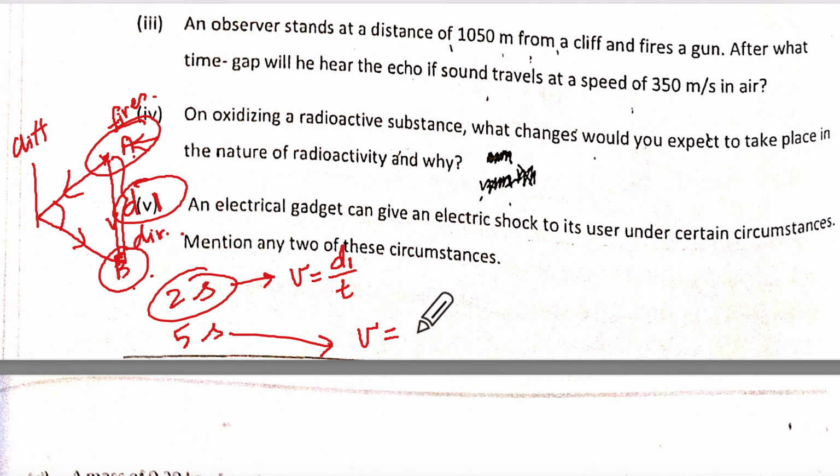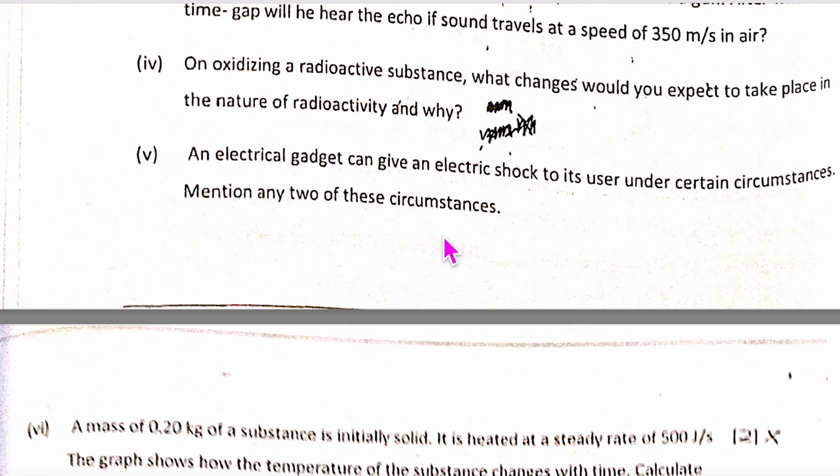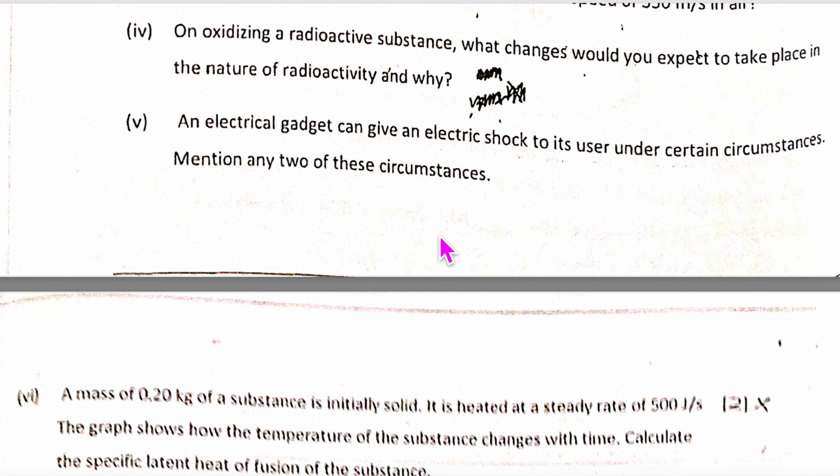Velocity remains the same. The total distance will be, if this is D2, then D2 plus D2 upon T2. Be careful of this. Just telling you that total distance you'll have to think of.